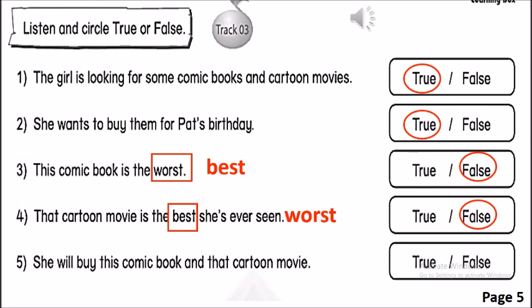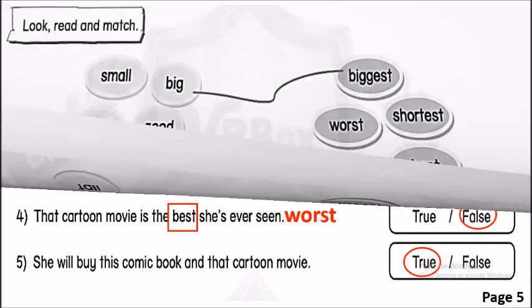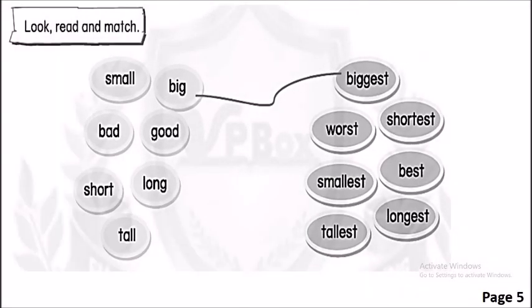And number 5. She will buy this comic book and that cartoon movie. And the correct answer is 2. Okay. Do you correct? Very good. Okay, now we move to exercise 2.